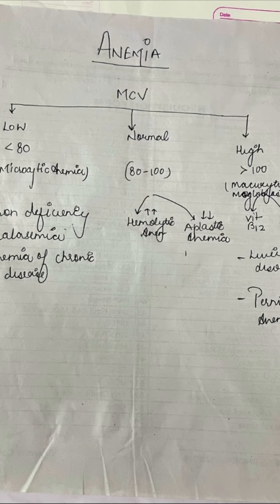Then come to high MCV value, that is macrocytic anemia and megaloblastic anemia, and it would be due to vitamin B12 and folate deficiency, liver disorder, pernicious anemia, etc. First of all, rule out liver disorder. If the patient is alcoholic, you can easily diagnose it by taking the history. But if he is not alcoholic, you can also see high MCV value in non-alcoholic patients.